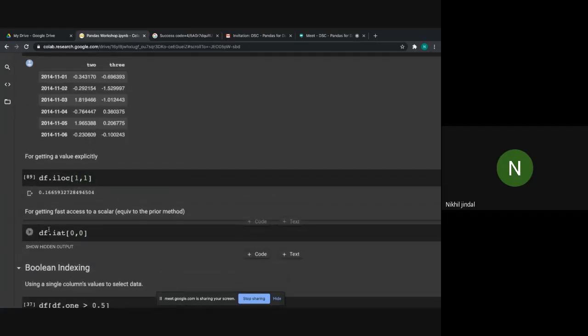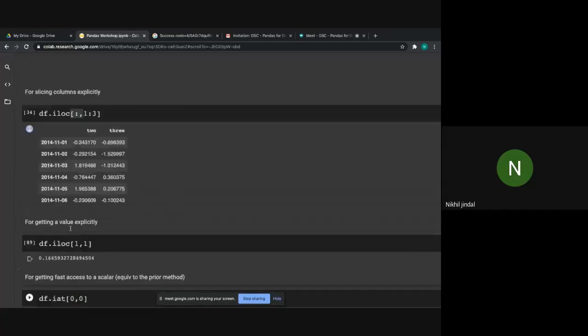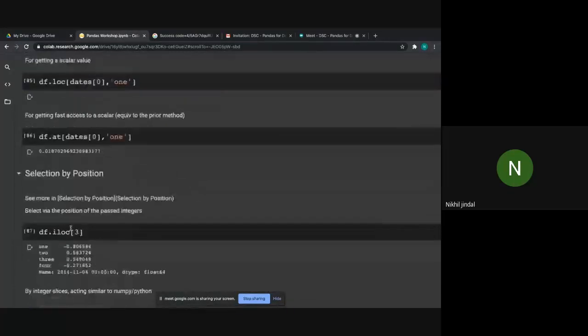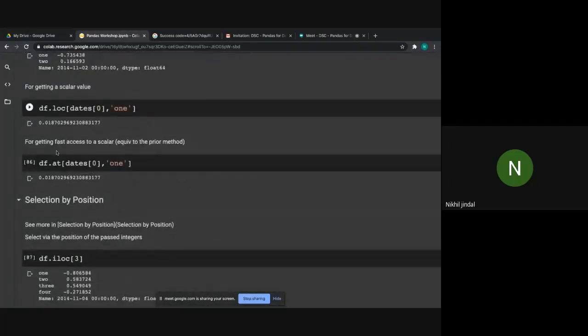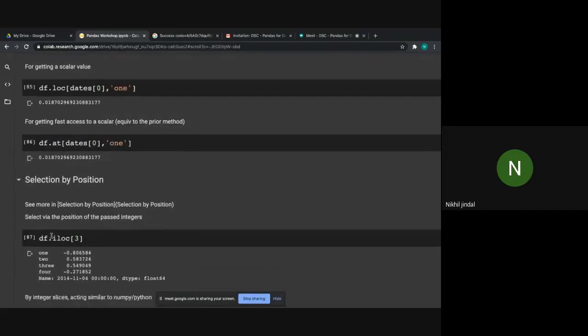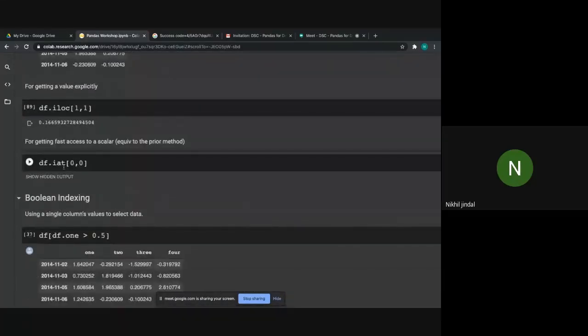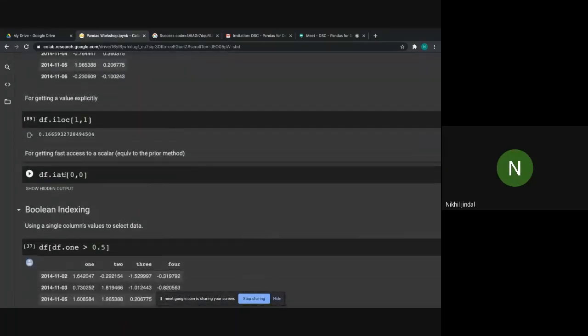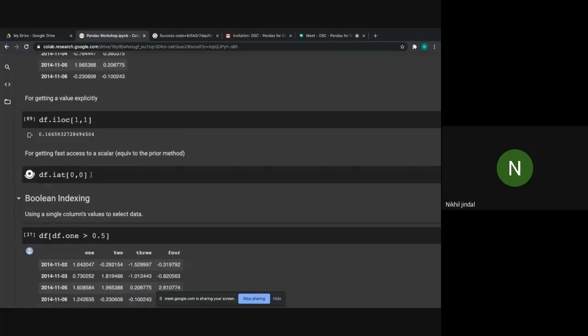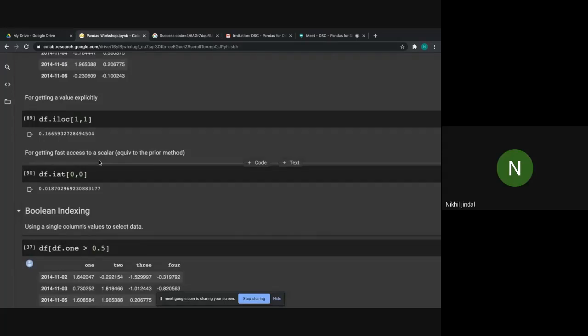Similarly, we have df.loc and df.at, and in the case of index values we have these two functions too, df.iloc and df.iat. So we have used df.iat. As I said, the at function is much faster with regard to scalar values, so obviously this function is much faster than this one. Here we have passed 0 and 0.